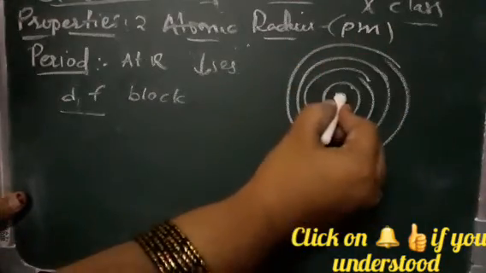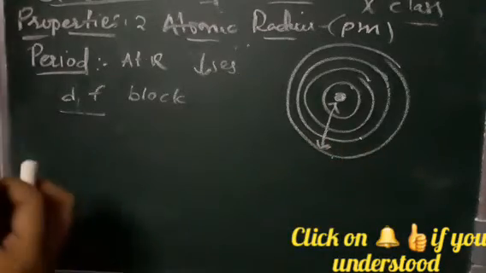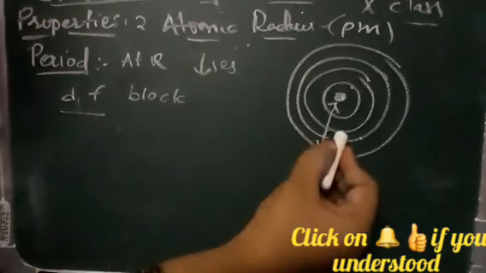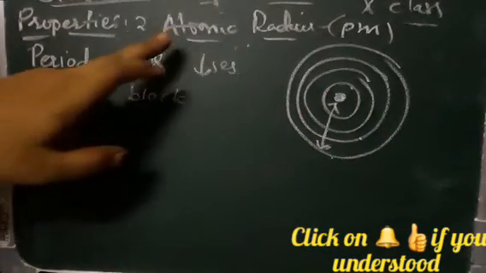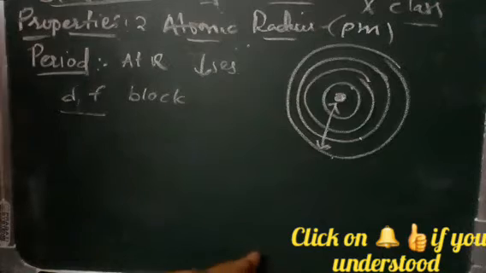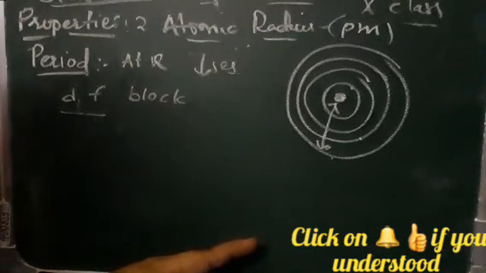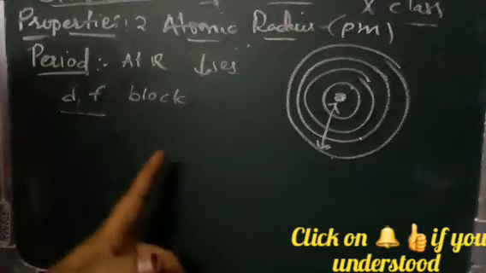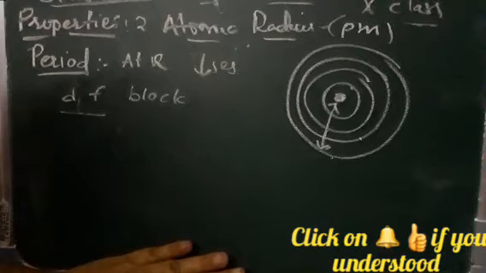There is a strong force and they are closer to each other, so the radius is less. The atomic radius does not increase but decreases. Do remember, in groups the radius increases, and along the periods it decreases.